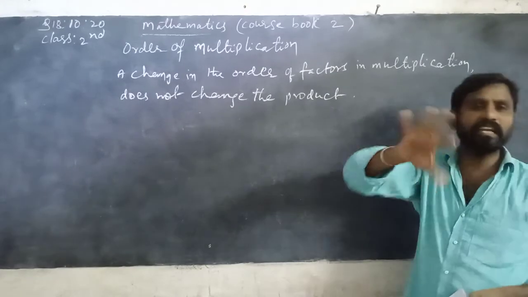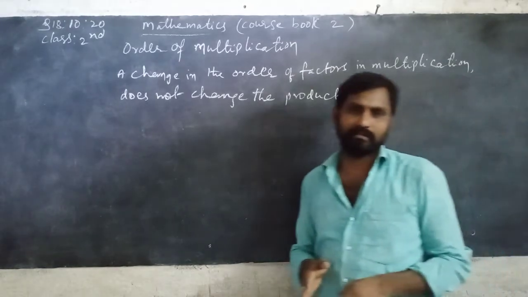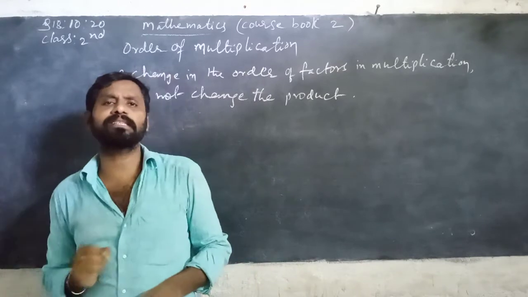Means if you take any two numbers, you can multiply in any order. So the product should be the same.